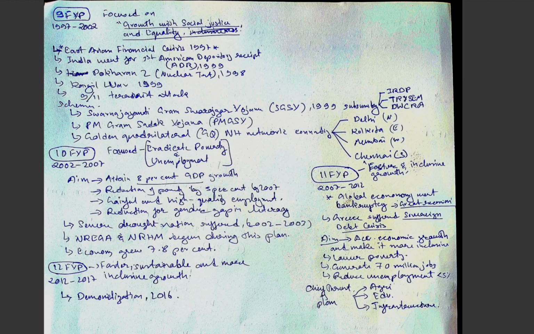After this, our nation suffered severe drought during 2002 to 2003. NREGA, the National Rural Employment Guarantee Act, and the National Rural Health Mission began during this plan, and the economy grew by 7.8%.